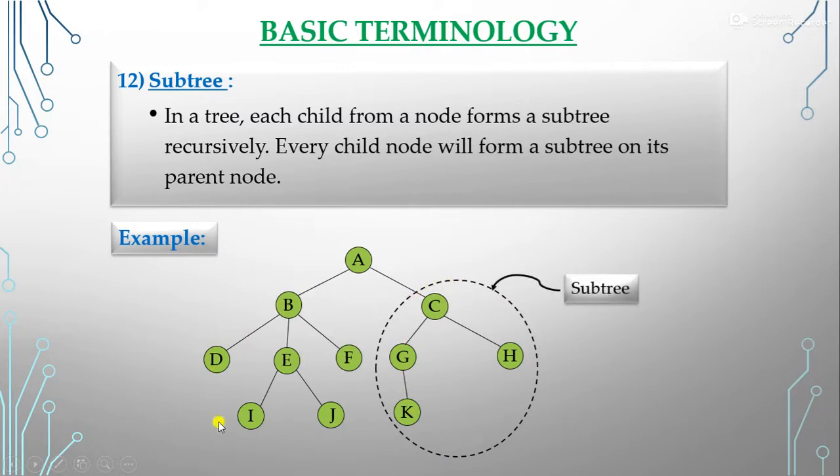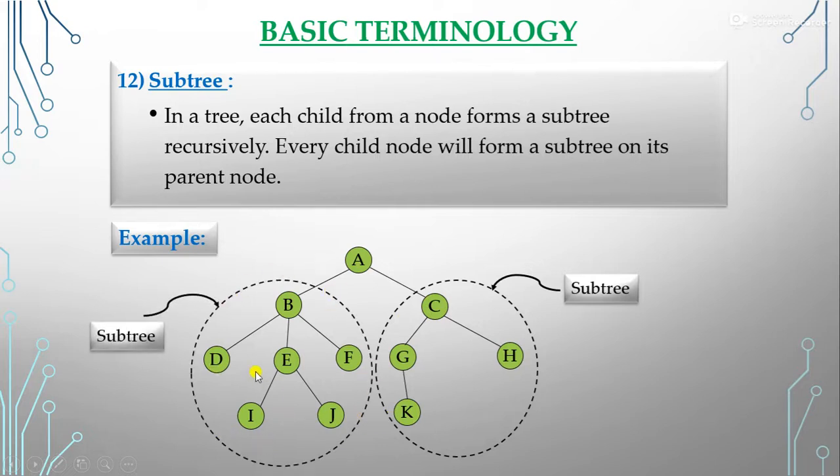Here again all of this forms a subtree. Again this one also forms a subtree, because this is also a child. These all are children, and these are also children of B. So these again form subtrees.